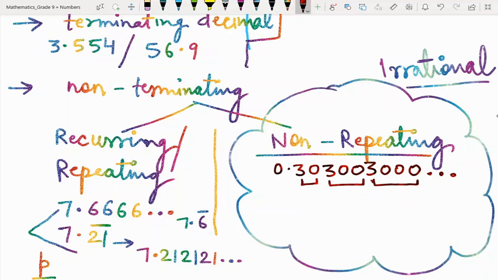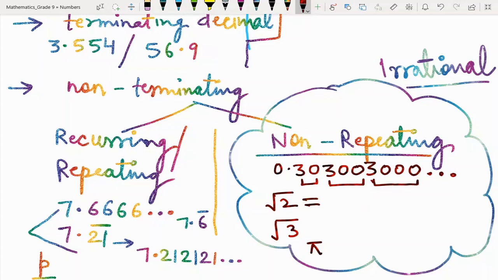And I already told you √2, √3 and pi, these type of numbers are irrational numbers. But how? Because they also follow the same rule of non-terminating and non-repeating decimal expansion.